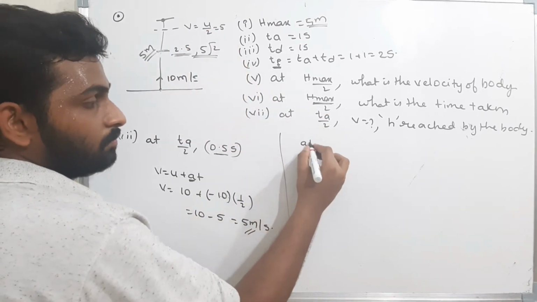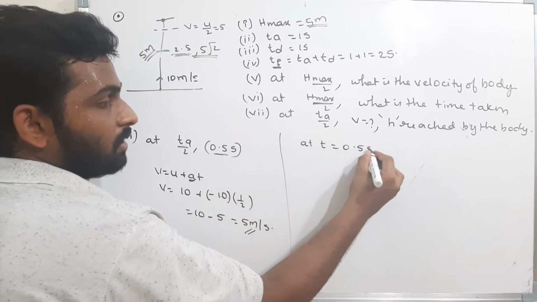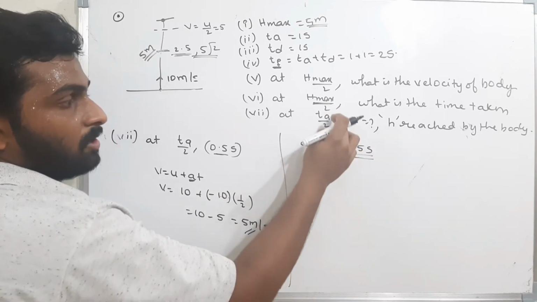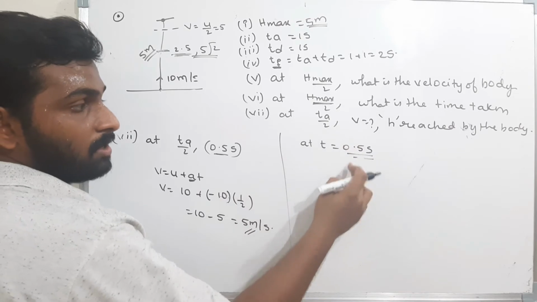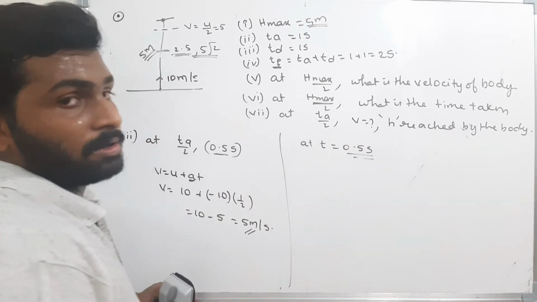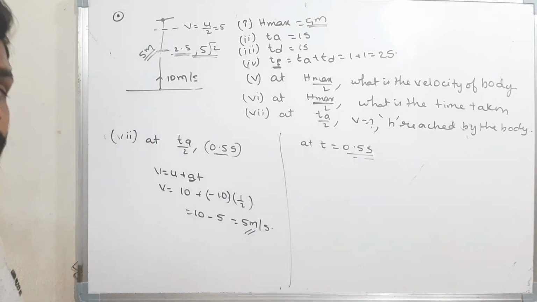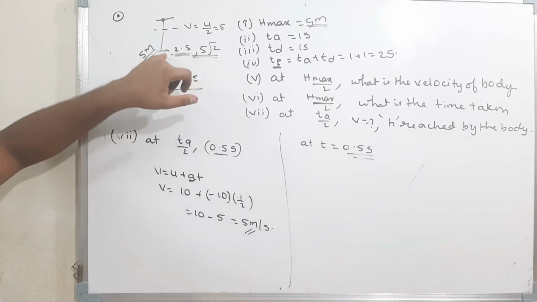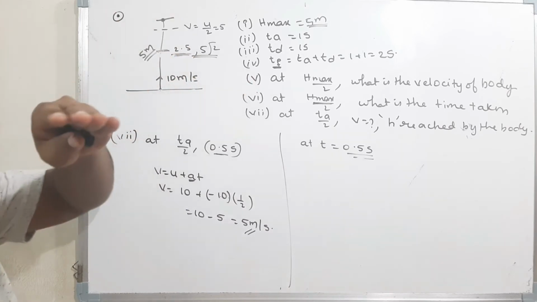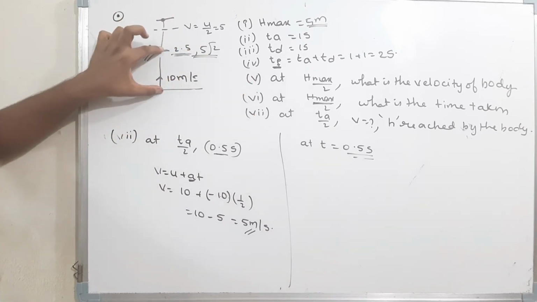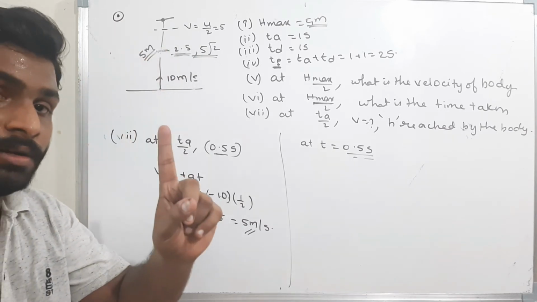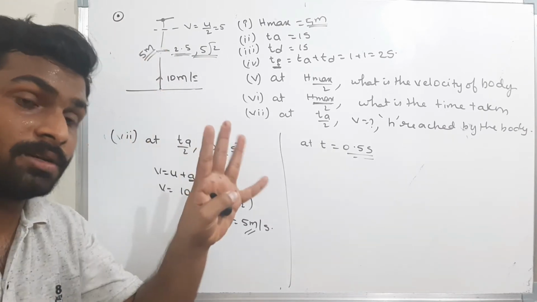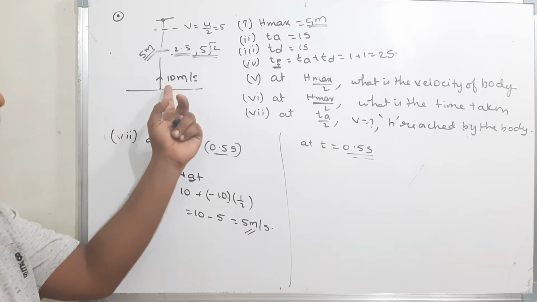At time 0.5 seconds, it is Ta by 2. Ta by 2 is 0.5 seconds. The height reached by the body: usually what we will assume is that the total height is 5 meters, therefore in half a second the body will reach half of that height, 2.5 meters. But that is not right. That will happen only if there is no acceleration, but there is some acceleration. Therefore the height will change.